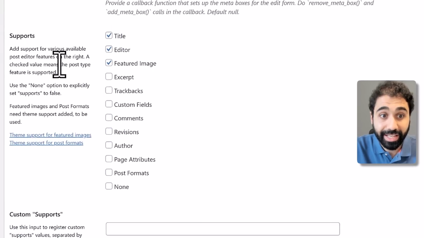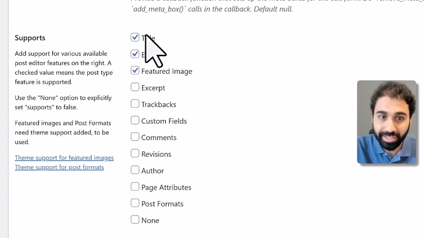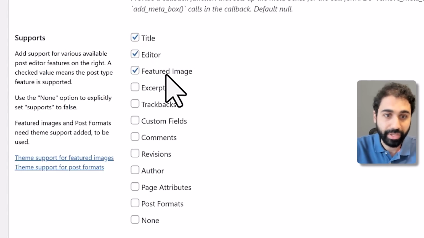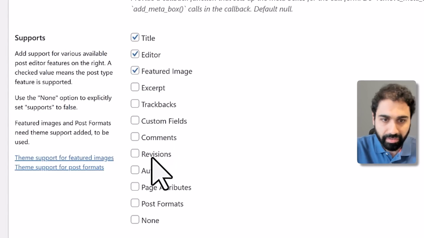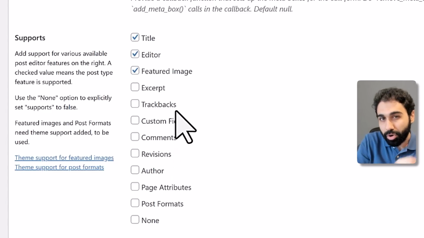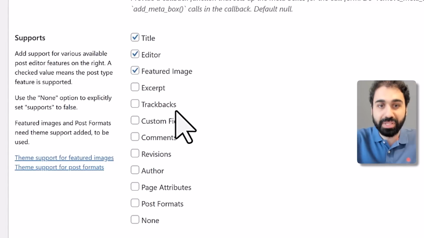We can add support for title, for the editor, featured image. We can add custom fields, comments, revisions. It's like borrowing some features from the main post type.